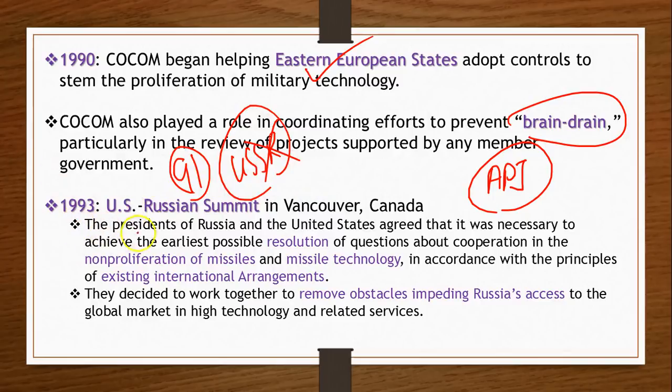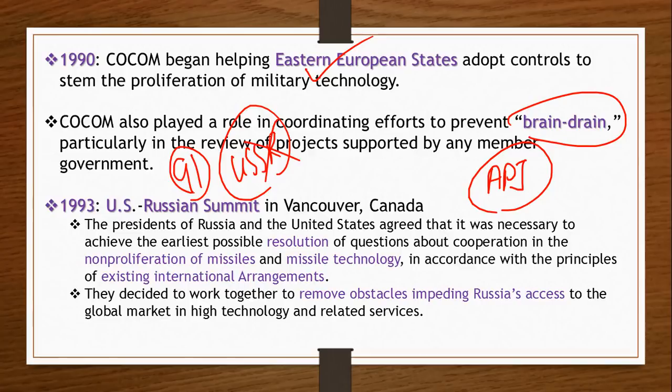So in 1993, the presidents of USA and Russia met here in Vancouver, Canada, and at that point of time, what USA was looking for was that missiles and other technologies do not come into the hands of all those troublemaking countries. That was something USA was looking for, and Russia was looking for better access to the international market.